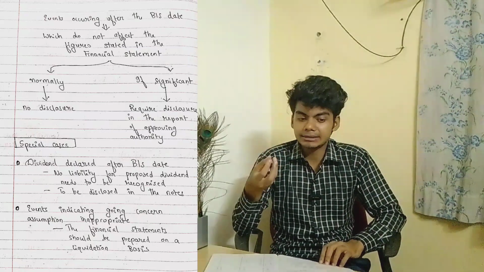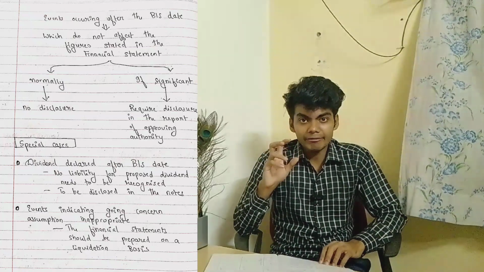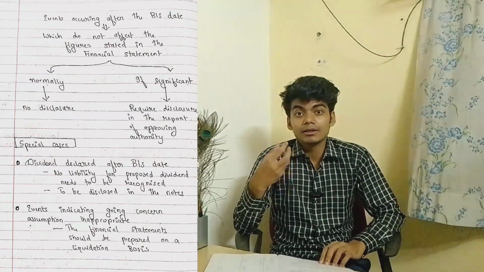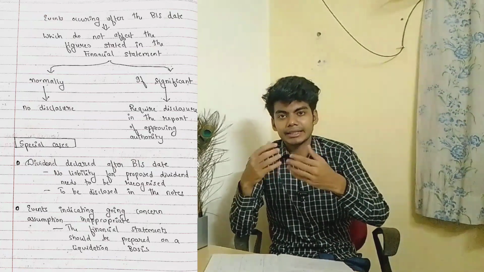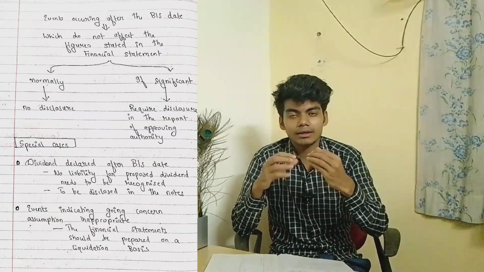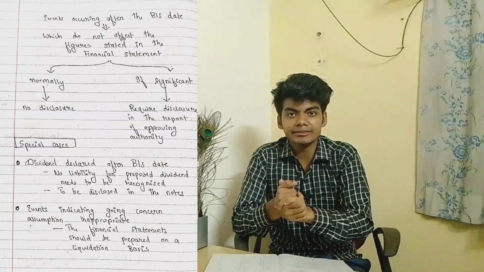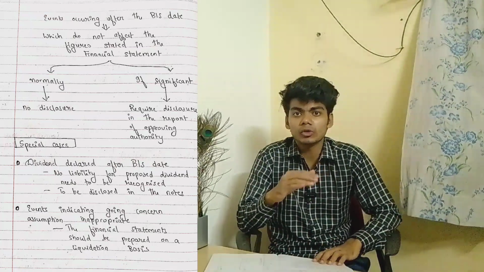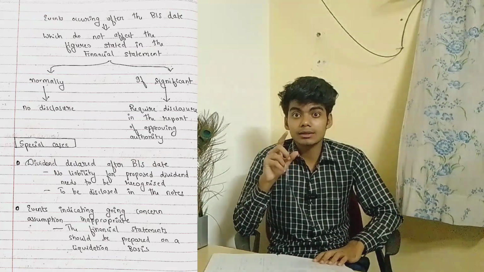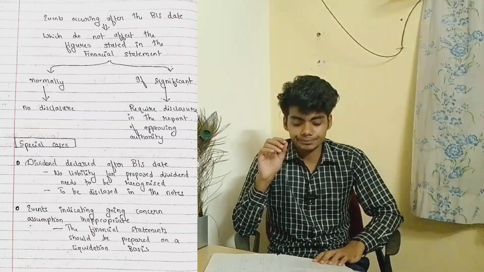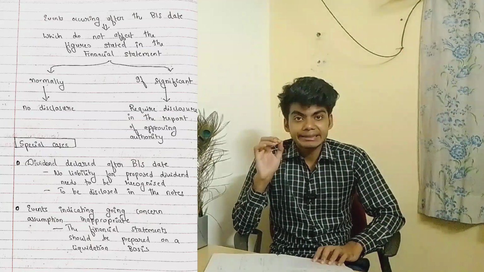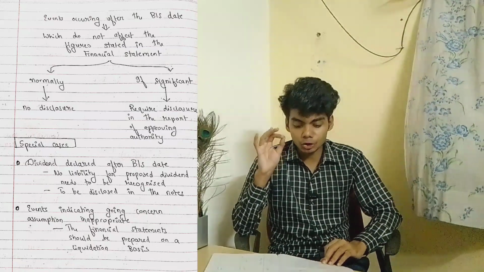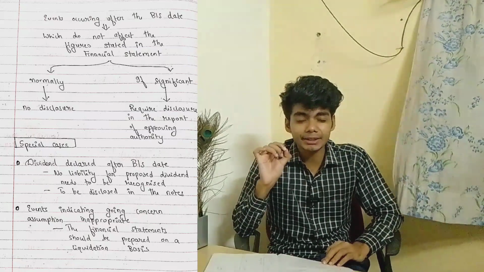If there is a firm which is not a going concern, and the events that have occurred are not showing a going concern firm, then at that time the financial statement should be prepared on a liquidation basis.